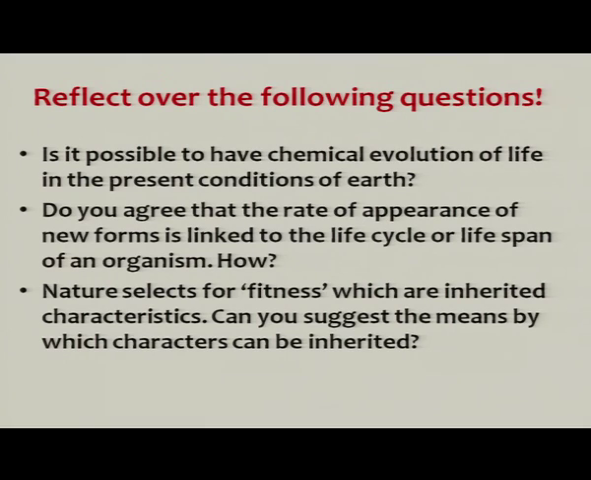Then the next question: nature selects for fitness, which are inherited characteristics. The characteristics which enable an organism to survive the conditions and reproduce its progeny, the fitness, are inherited characters. Can you suggest the means by which these characters can be inherited? What are the ways through which these are inherited? What leads to the acquisition of characters, and which characters are inherited? What are responsible for them?